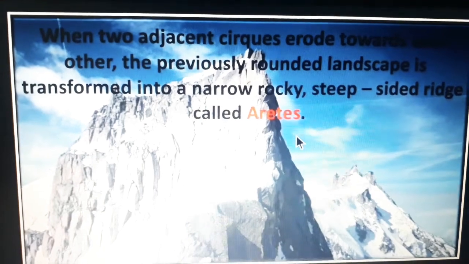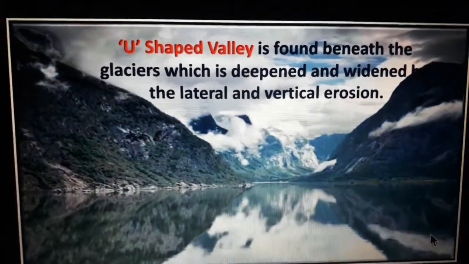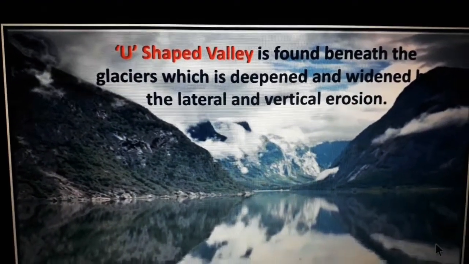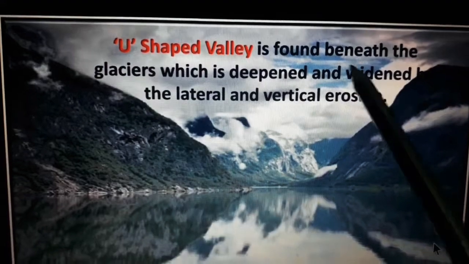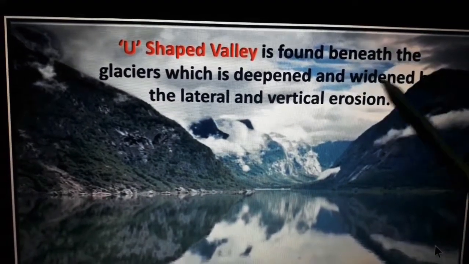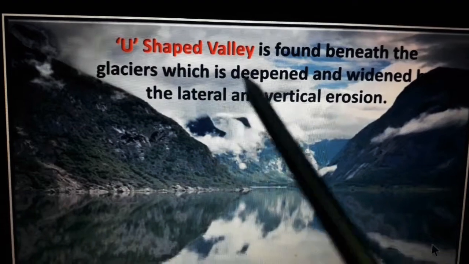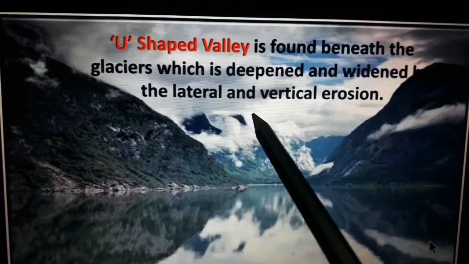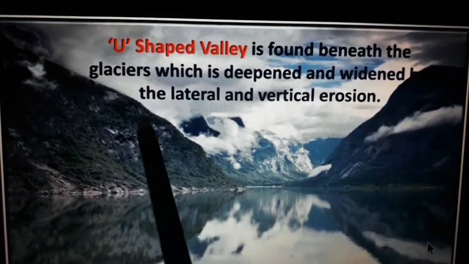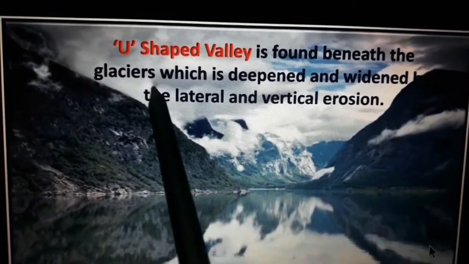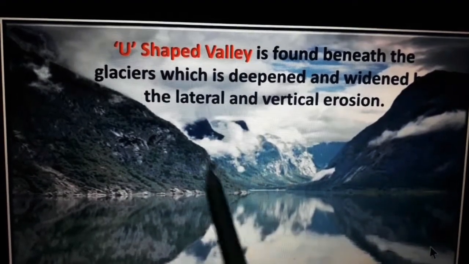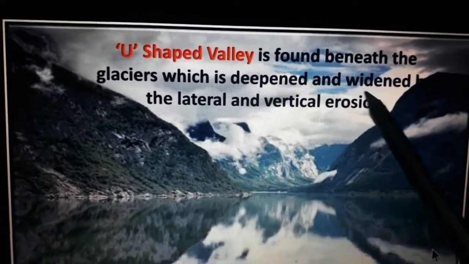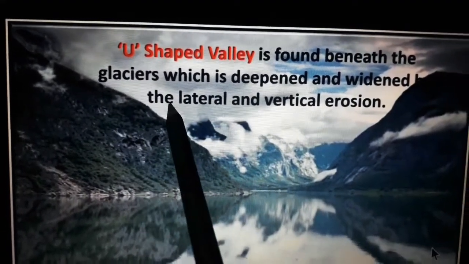Next we will learn about the U-shaped valley. A U-shaped valley is found beneath the glaciers, which is deepened and widened by lateral and vertical erosion. Look at the picture. It's like a U-shaped letter, so that is called a U-shaped valley. It's found beneath the glaciers.